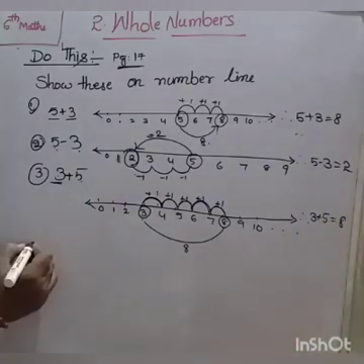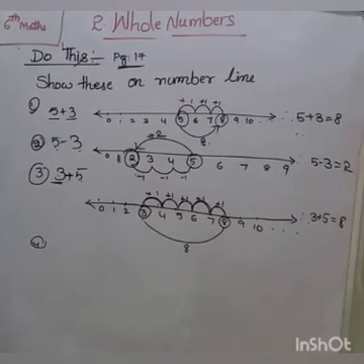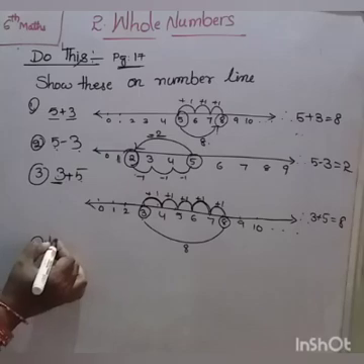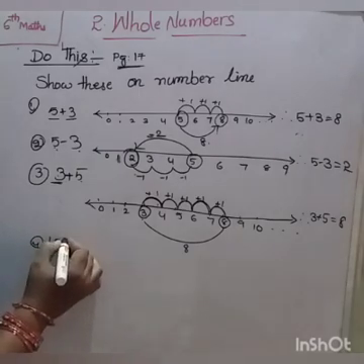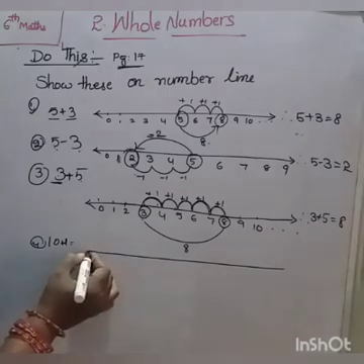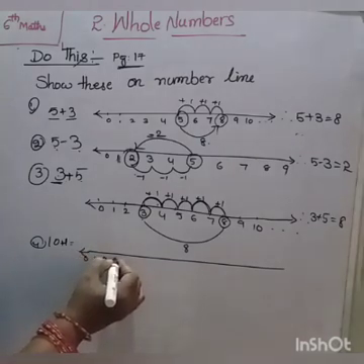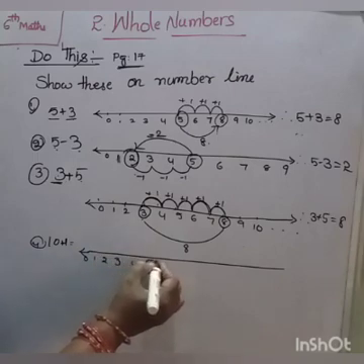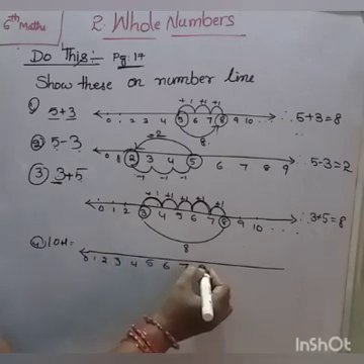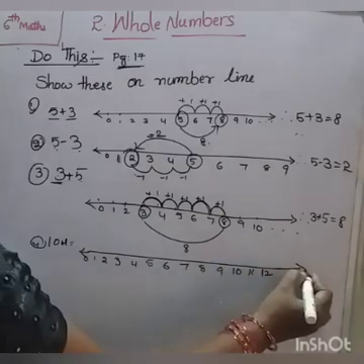Next, the fourth one is 10 plus 1. Represent it on our number line. 0, 1, 2, 3, 4, 5, 6, 7, 8, 9, 10, 11, 12, and so on.